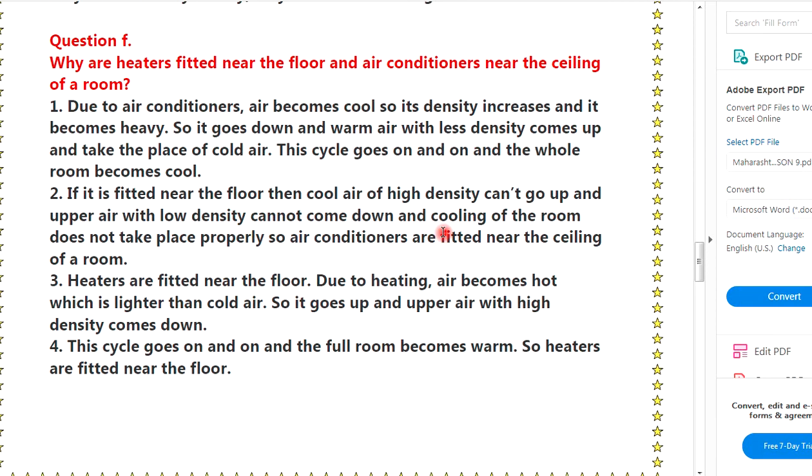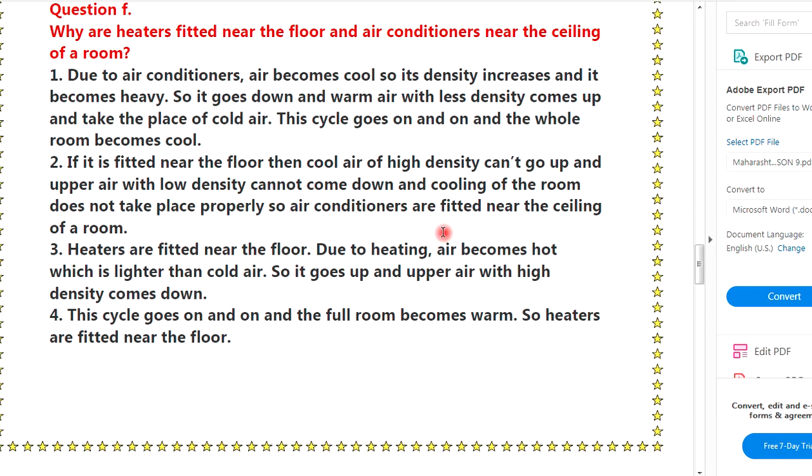Question F. Why are heaters fitted near the floor and the air conditioner near the ceiling of a room? Due to the air conditioner, air becomes cool, so its density increases and it becomes heavy. So it goes down, and warm air with less density comes up and takes the place of the cold air.